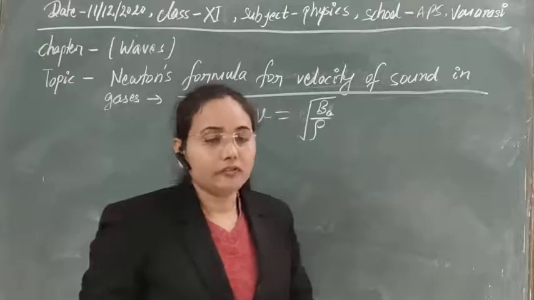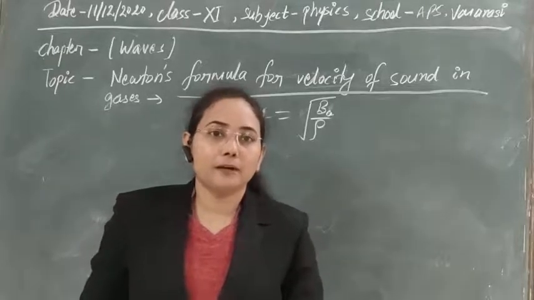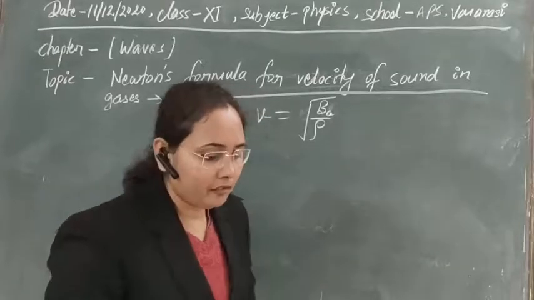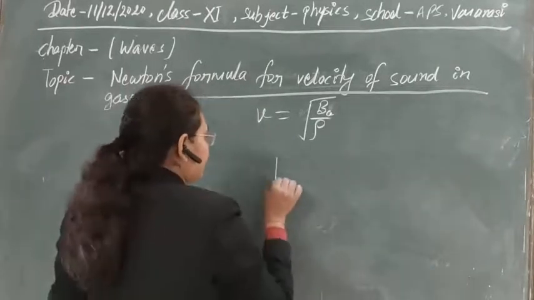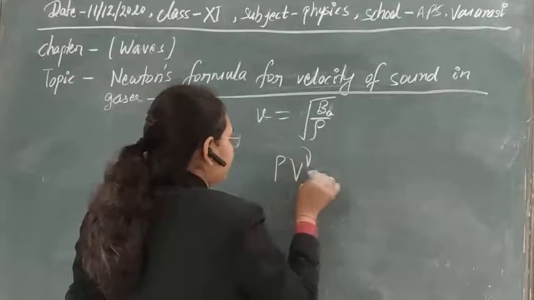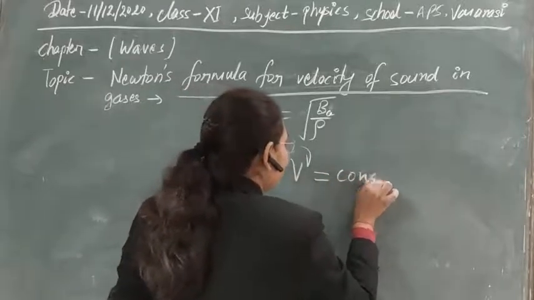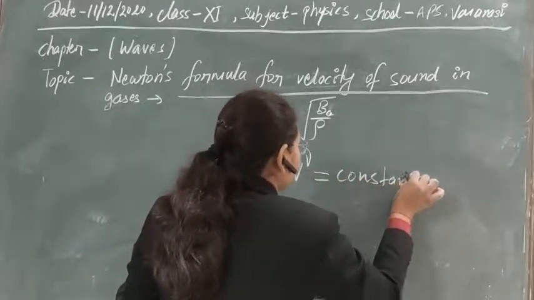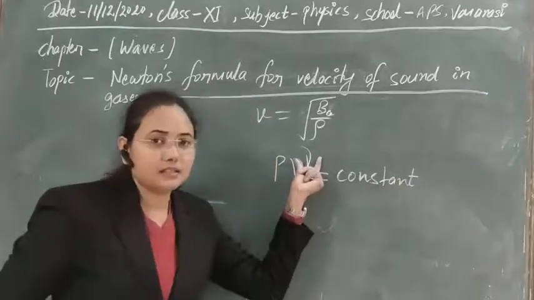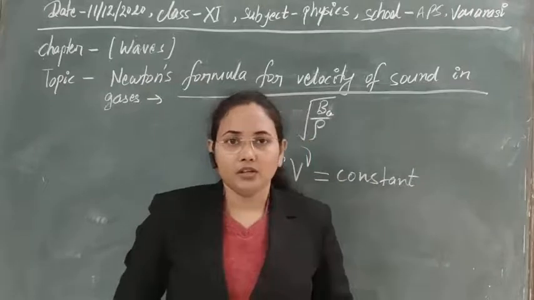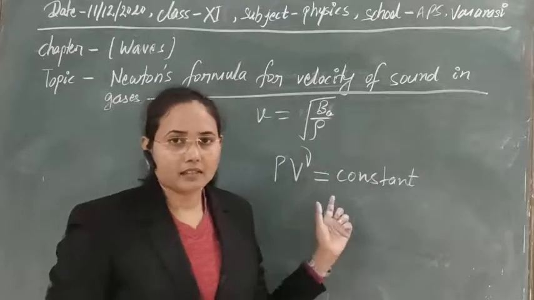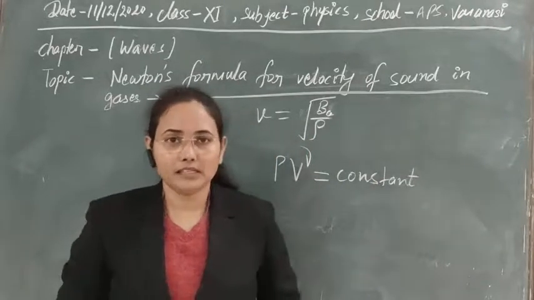In case of the adiabatic concept, you know the formula for the adiabatic process is PV to the power gamma equal to a constant, where gamma is the adiabatic elasticity of the medium. So if we take this factor, then that will correct our formula easily.